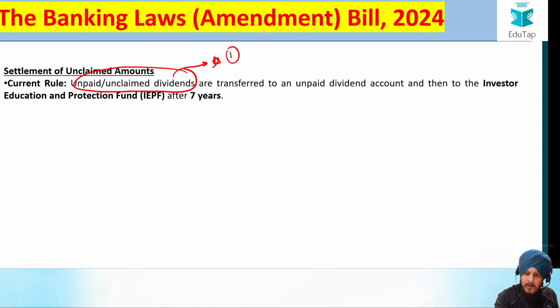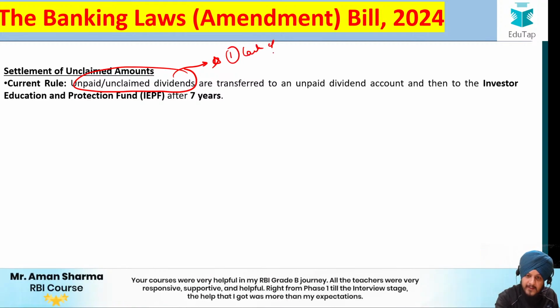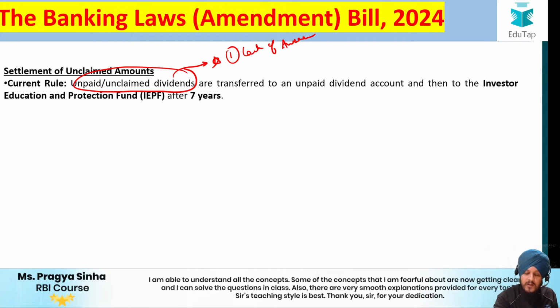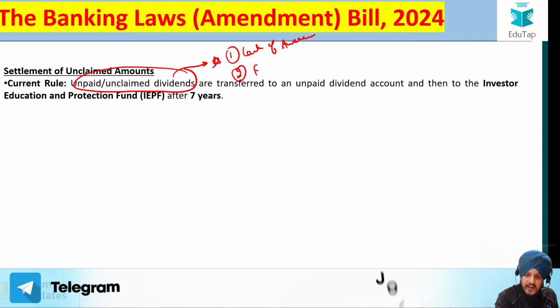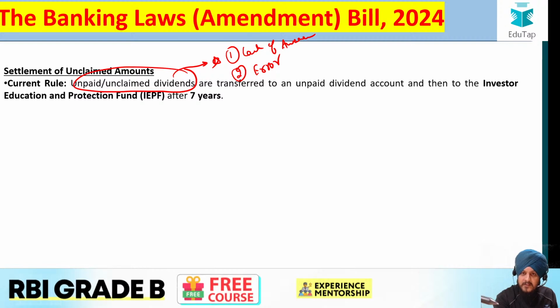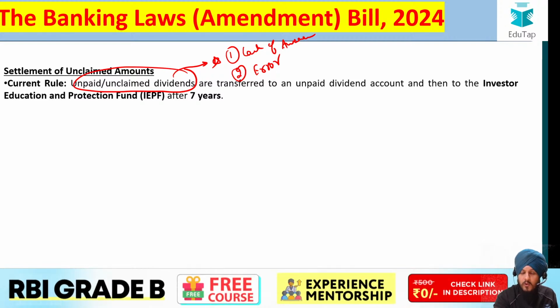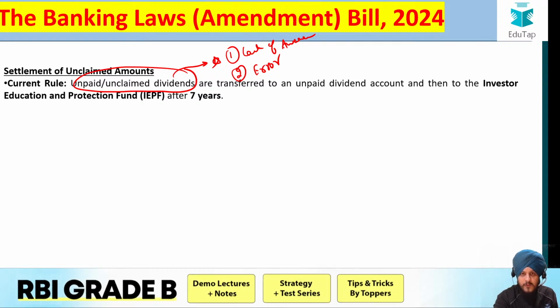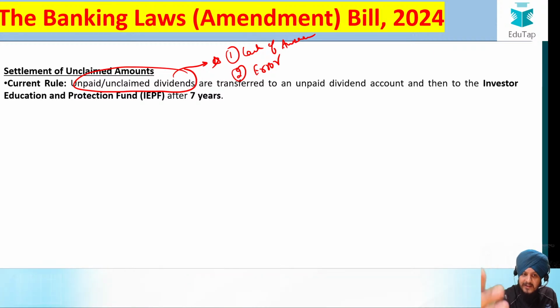There could be multiple reasons. For example, a lack of awareness on the part of the shareholders that the dividend has been announced, and that they have to claim it and take the profit. Sometimes the shareholders are not aware. Sometimes there can be errors from the company's side also. Maybe the dividend that was supposed to be given to a shareholder has been transferred to someone else. That could also be some kind of technical error. So because of different kinds of reasons, some proportion of dividends stays unclaimed or unpaid.